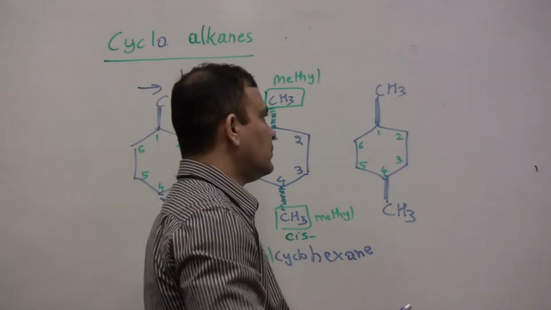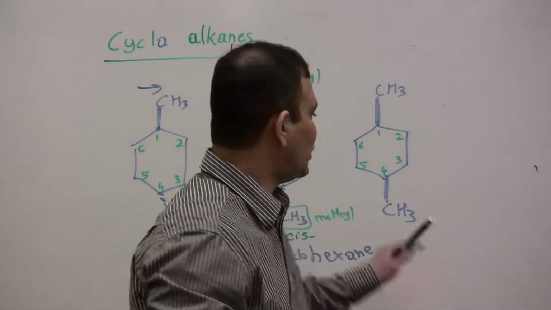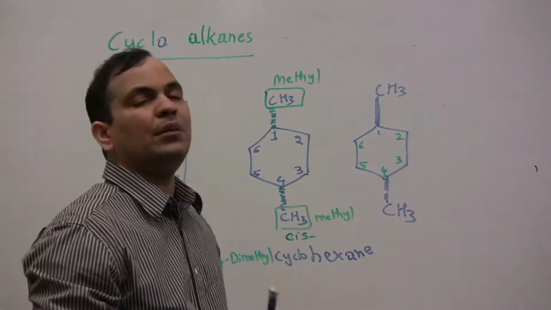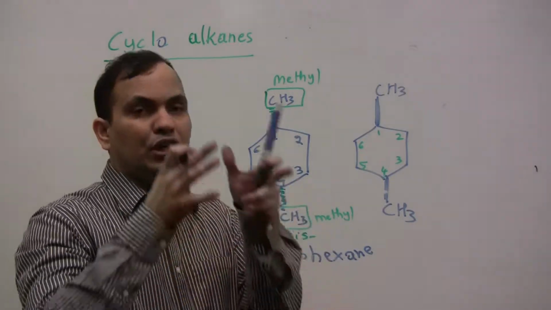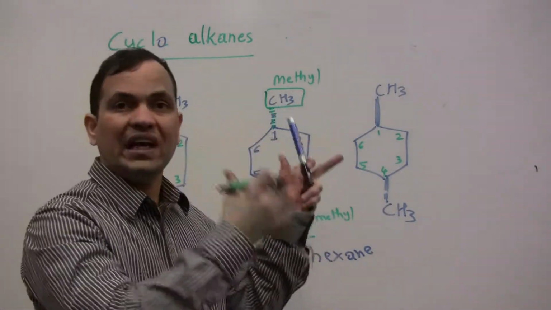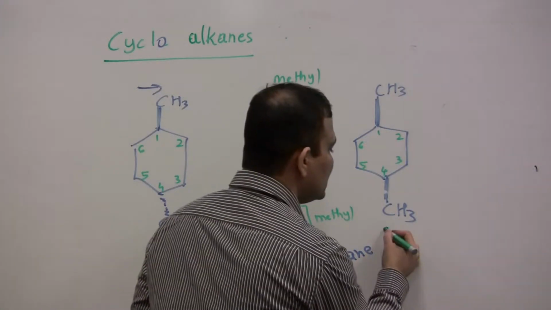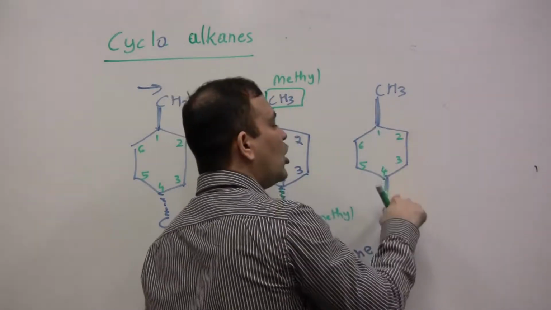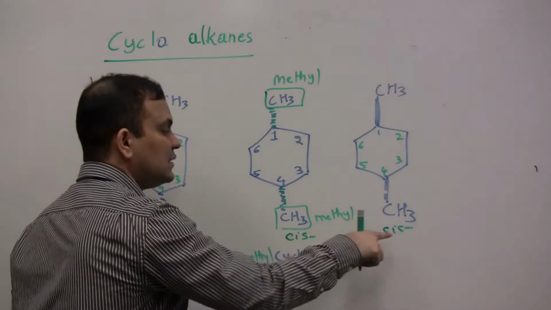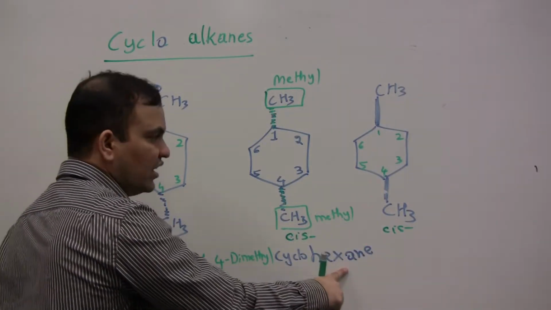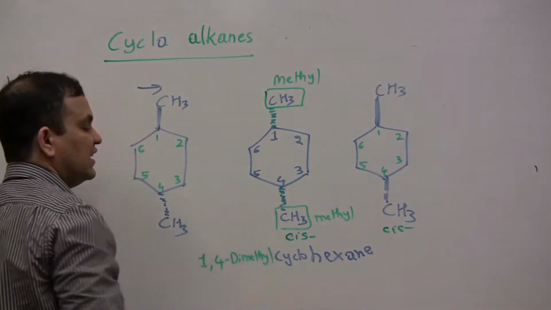What about the next one? The dark line indicates the bonds are coming towards you. You can see this is also a dark line, it means coming towards you. So when the bonds are going in the same direction, either coming towards you or going away from you, then you write cis. Cis means same direction. So these bonds are in the same direction. These bonds are in the same direction. So we write cis 1,4-dimethyl cyclohexane. For this also we will write cis 1,4-dimethyl cyclohexane.